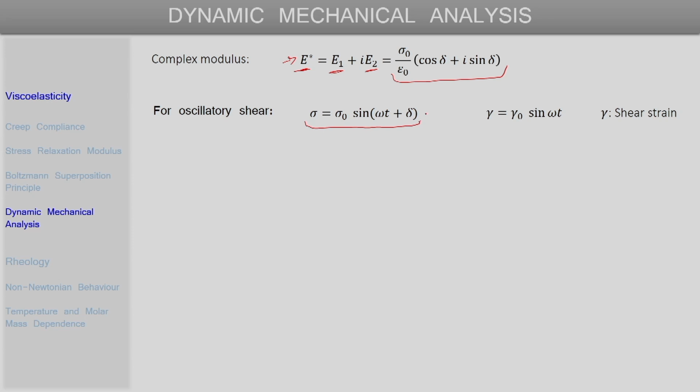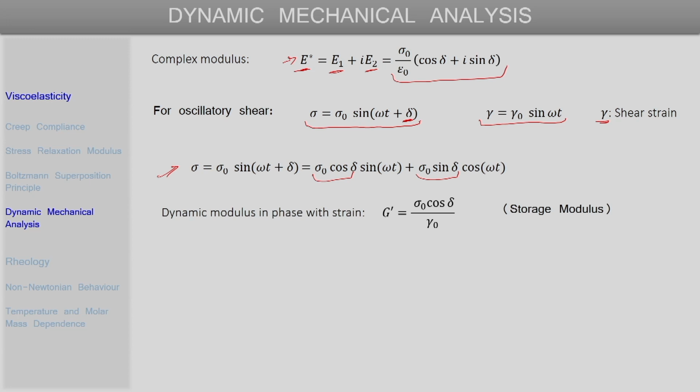So, if you have oscillatory shear, then the stress again is a sinusoidal function leading the strain by an angle delta. And for strain, we will specifically look at the shear strain represented by gamma, and again stress can be expanded as done previously, and we can identify the in phase component and the out of phase component of the stress with respect to the strain.